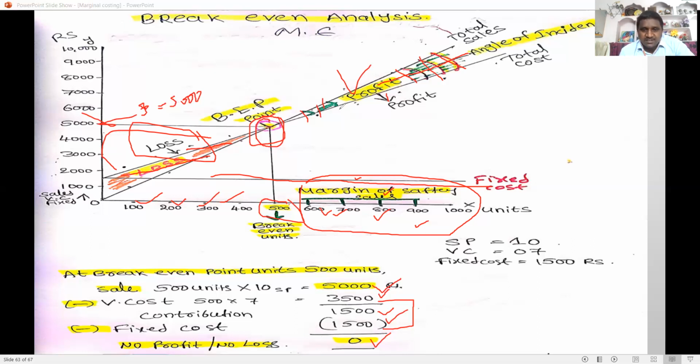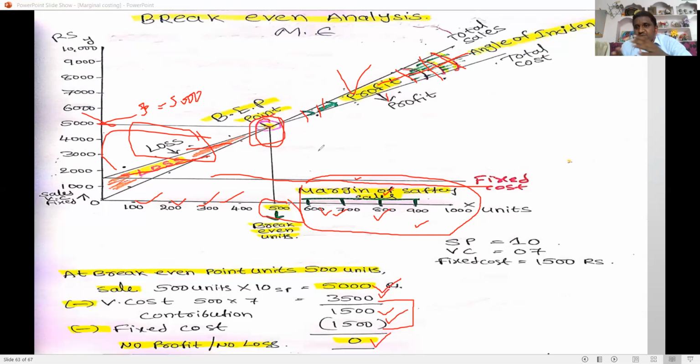So that is the break-even point. The break-even point is nothing but the sales volume at which total sales equal total cost, variable cost and fixed cost. If you sell below the break-even point, a loss occurs. If you sell above the break-even point, profit is earned. The sales above break-even are called margin of safety sales, and profit is included.